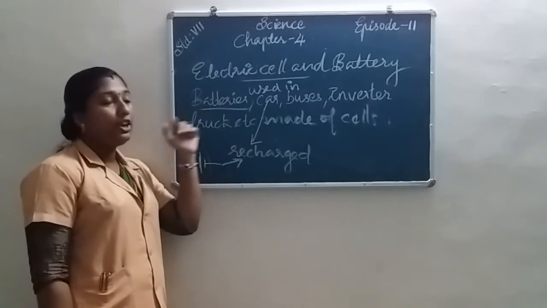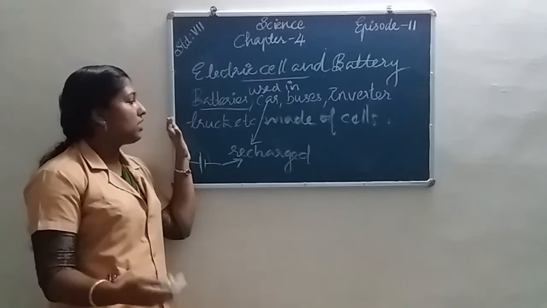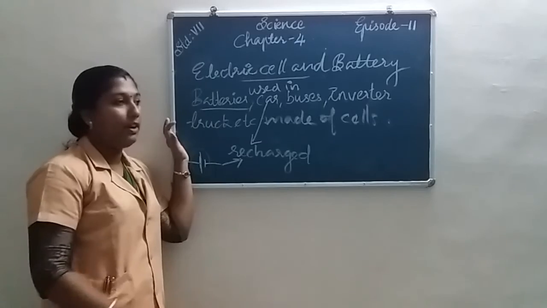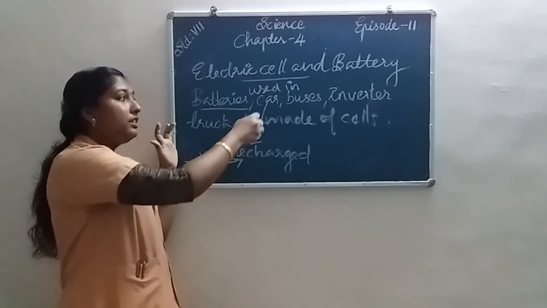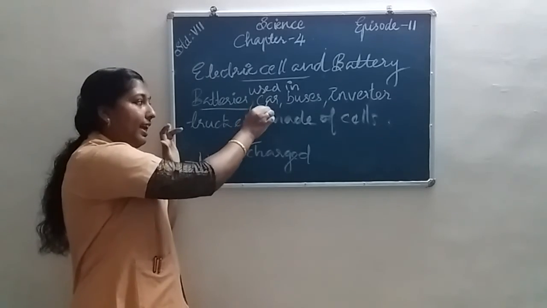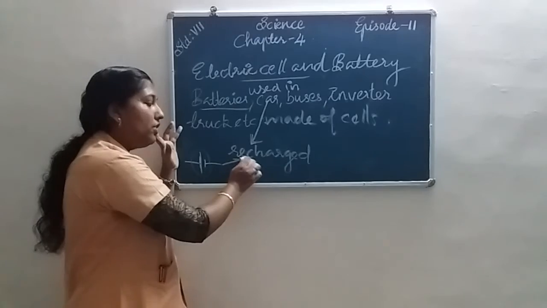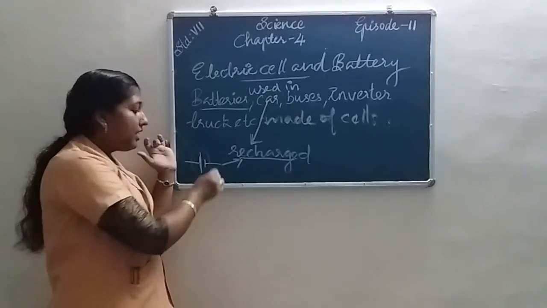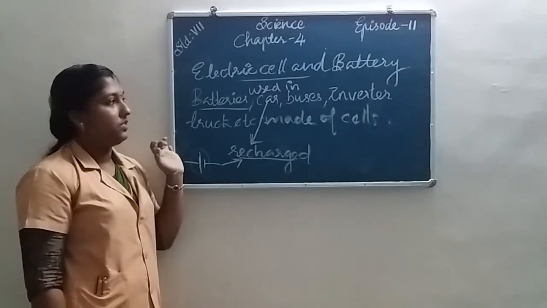Then the batteries are used in cars, buses, inverters, trucks, etc. These batteries are made of cells arranged in series. Okay. A special feature is that the car battery can be recharged. Then the ordinary cell cannot be recharged.